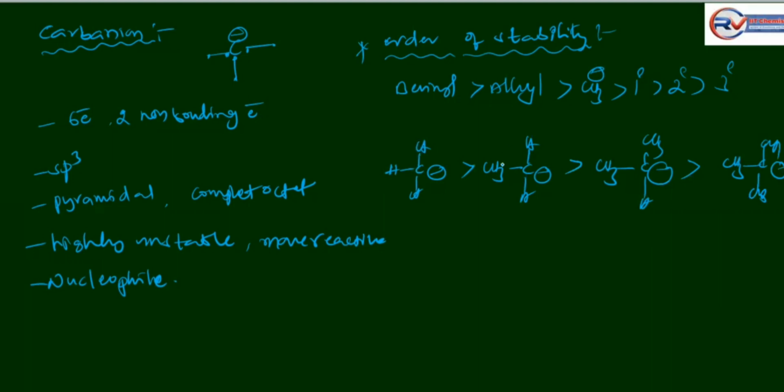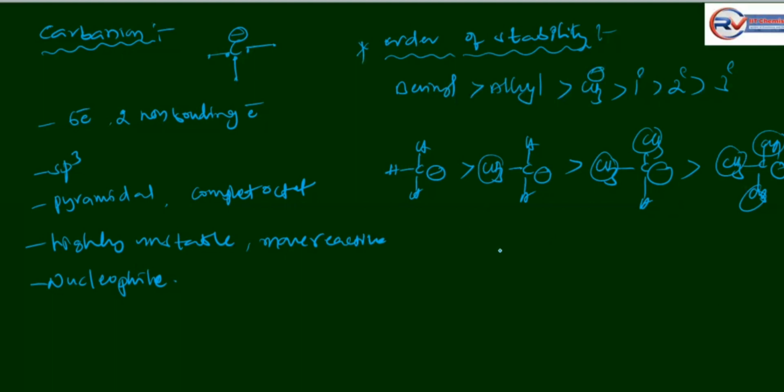As the number of alkyl groups increases, they release more electrons, the negative charge is intensified, and the stability of carbanion decreases. This is the stability of carbanion.